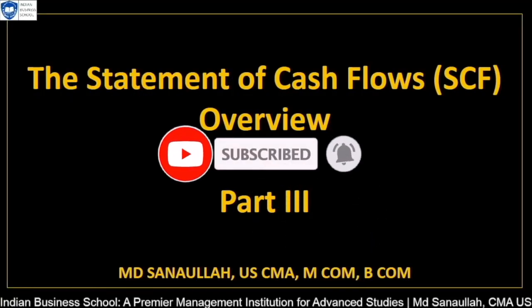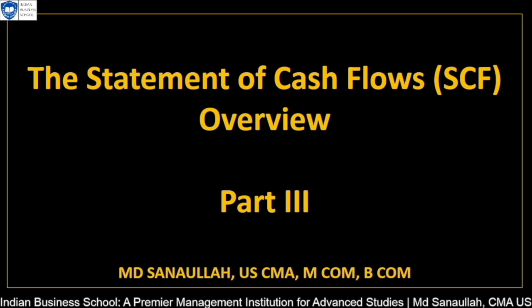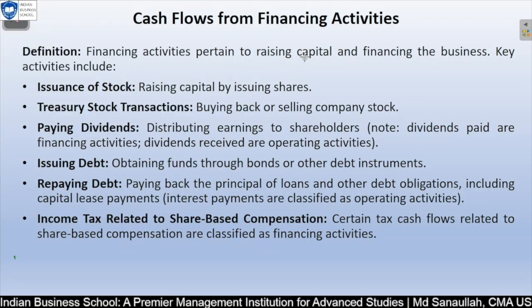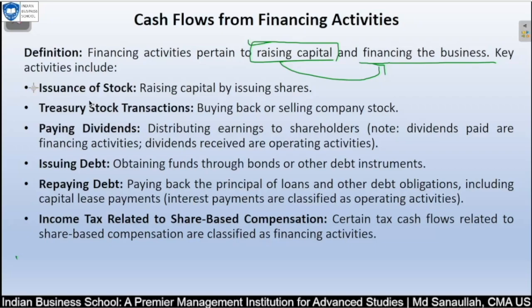Today we are going to learn about the cash flow statement, part three. Now we are going to understand cash flow from financing activity. What are the items there? Basically, financing activity is raising capital, financing the business. Why do we raise this capital? To finance our business. So then we have issuance of stock. What we are doing is issuing some kind of stock so that we can raise funds. So cash is coming in. That is your financing activity, and financing activity is like funding by selling our stock and bonds and getting funds to run the business. So that is called financing activity.